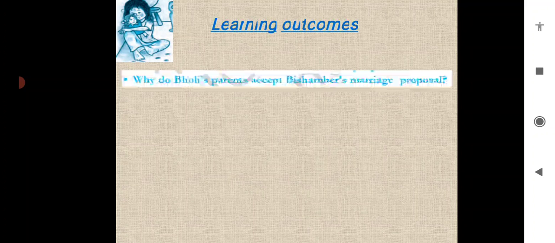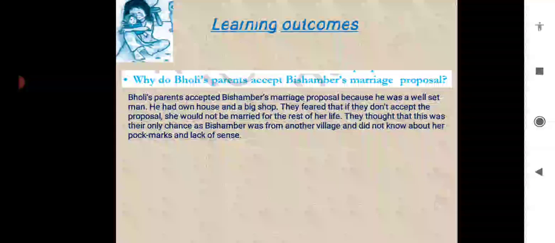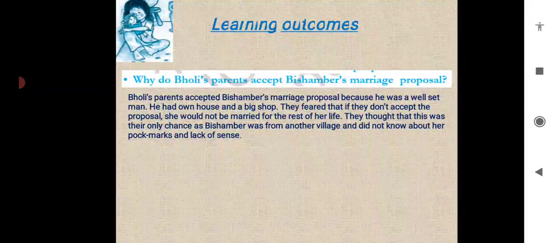Coming towards the next question that we have seen. Why do Bholi's parents accept Bisambar's marriage proposal? Bholi's parents accepted Bisambar's marriage proposal because he was a well-set man. He had his own house and a big shop. They feared that if they did not accept the proposal, she would not be married for the rest of her life. They thought that this was their only chance, as Bisambar was from another village and did not know about her pock marks and lack of sense.